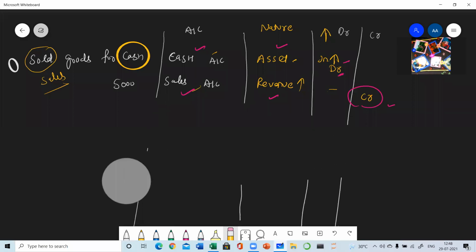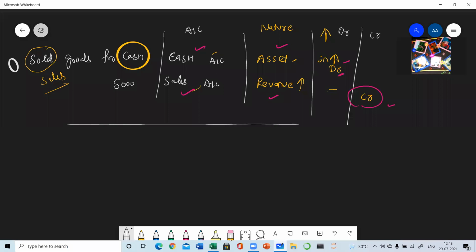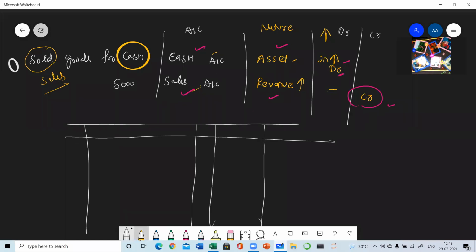Now, how to write this transaction in the journal? Wait a minute. I'm making the format of the journal here again. Now I will be telling how to write this transaction in the format of the journal. This is the format of the journal, a small format I have drawn. Here you are going to mention journal of, and if the name of the business is not given, then you can leave it blank. This column you are going to use for date. If the date of the transaction is mentioned, you will write the same. Otherwise, you may write the sequence number. Then here, particulars.